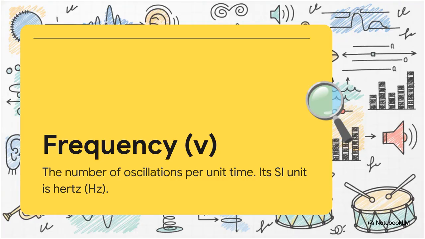Next, we have frequency. Its symbol is the Greek letter nu. It looks a little bit like the letter V. Frequency is simply the number of complete waves, or oscillations, that pass a certain point in 1 second. We measure it in hertz, or Hz.